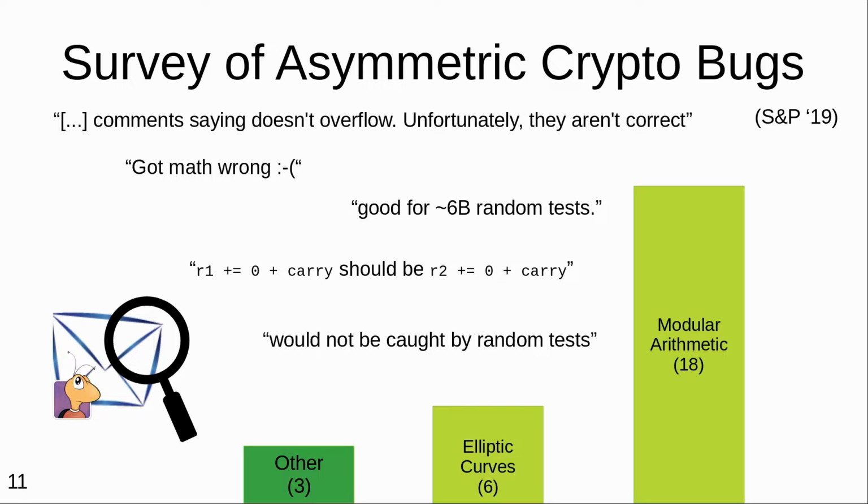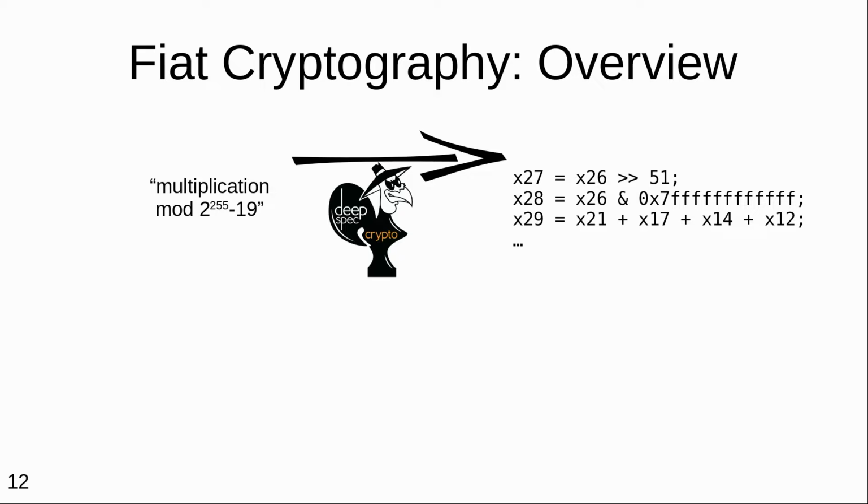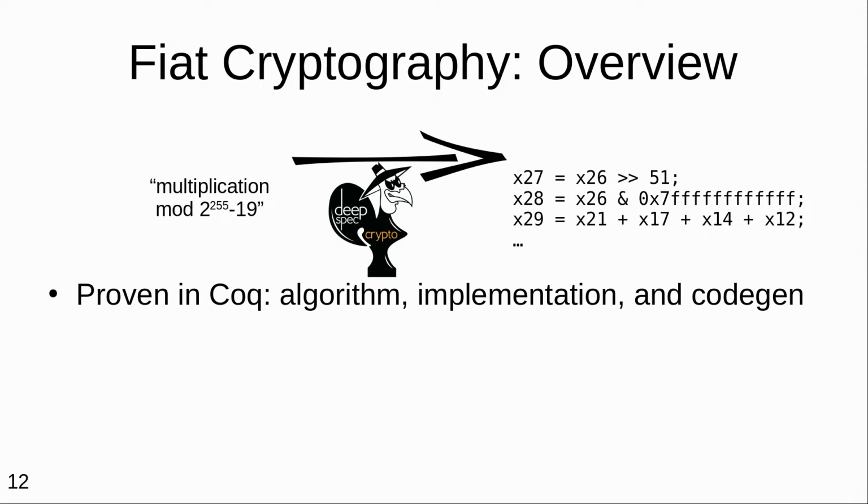Now, I went through bug trackers of popular cryptography libraries and categorized the bugs that had serious security consequences. And bugs in mathematics implementation like this are really the bulk of really serious issues. So I chose to build a system that tackles this. And in particular, I took a compiler's approach to it, where we say we want an operation, say multiplication modulo the prime that is on the screen, and then low-level code would be generated. And in Fiat cryptography, the tool that I built, this code is produced automatically from an input that I will soon discuss. But regardless of how the code is produced, all the steps together are proven correct.